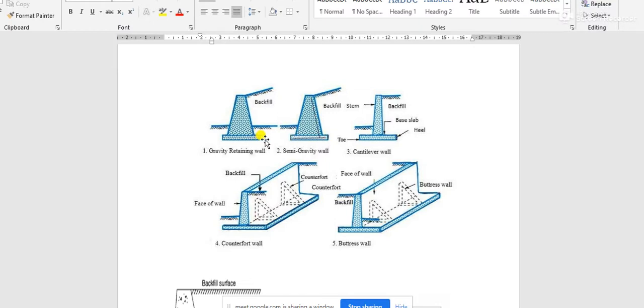Then these kinds of base plates are provided in gravity retaining walls also. And with this type of trapezoidal cross section, the back of the wall may be vertical or inclined, but trapezoidal cross sections are given in gravity retaining walls.